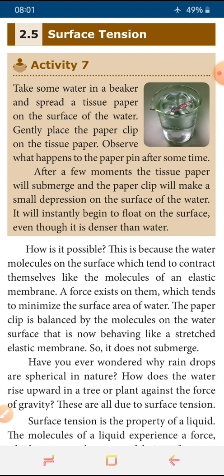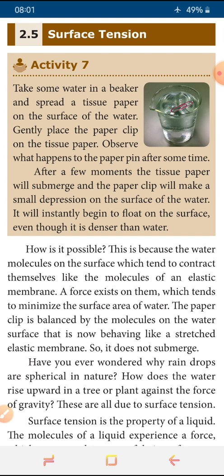For this we take a tumbler filled full of water. Then we take a tissue paper and place it on top of the water. Above the tissue paper we keep a paper pin or paper clip. At first, because of the tissue paper, the paper clip will float easily. Both the tissue and the paper clip float on the surface of the water.